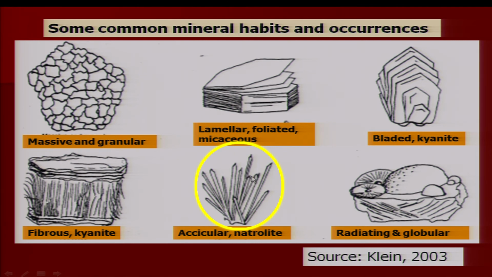In this needle, the crystals are developed along only the C axis. The C axis is elongated, but the other two axes, A and B, are compressed. See here in this diagram we have radiating habit. These are rounded globules, and some of the globules are showing radiating structure, just like this one, where you can see the radiating habit also.